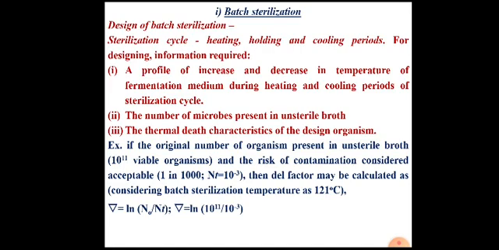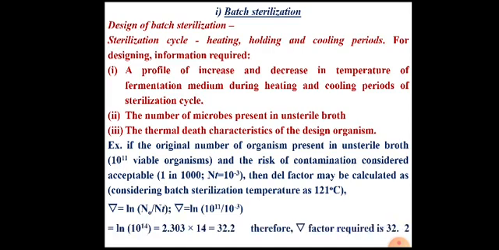So Del factor, we'll put the values here. Del factor equals natural log of N0, which is 10 raised to 11, divided by Nt, which is 10 raised to minus 3. So it will be natural log of 10 raised to 14. Now we'll convert that natural log to log to the base 10. When we convert ln to log to the base 10, there will be a multiplication factor of 2.303.